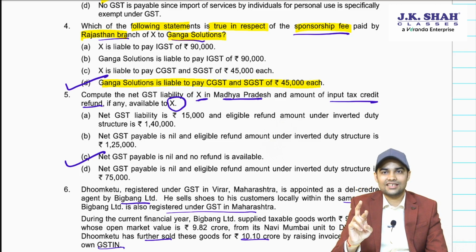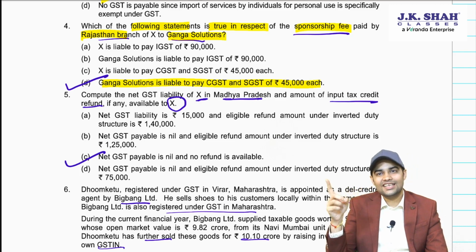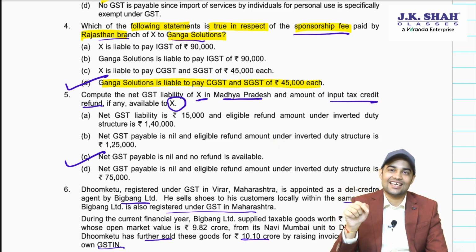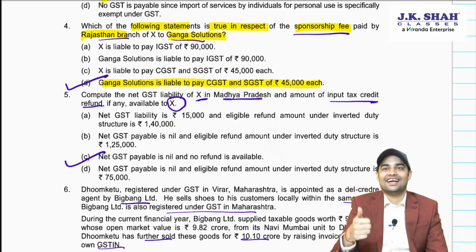Ganga Solution is in Rajasthan, X is also in Rajasthan. Though the event is held in Haryana, don't forget, organization of an event is a B2B transaction, and when it is supplied to a registered person, the place of supply will be the location of the registered person, not where the event was held. So that's why the answer would be intrastate supply and C plus S would be applicable. It would not be a case of reverse charge mechanism.